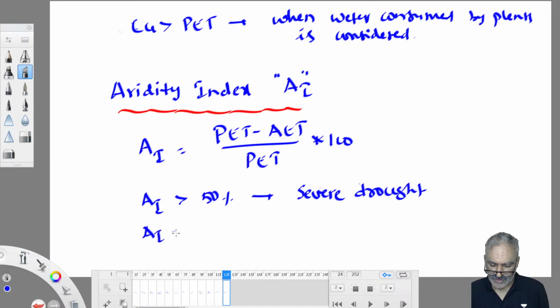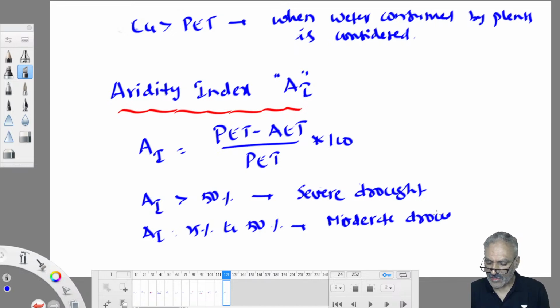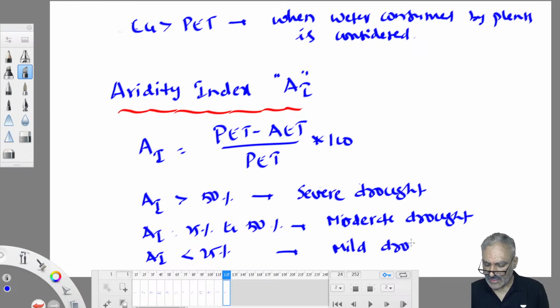If the aridity index is between 25% and 50%, the region experiences moderate drought. If the aridity index is less than 25%, the region experiences mild drought. Depending upon what type of drought they experience, the government will help them.